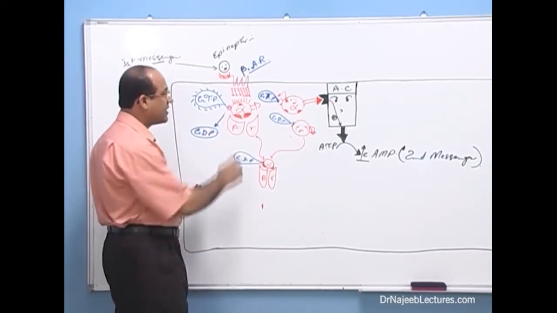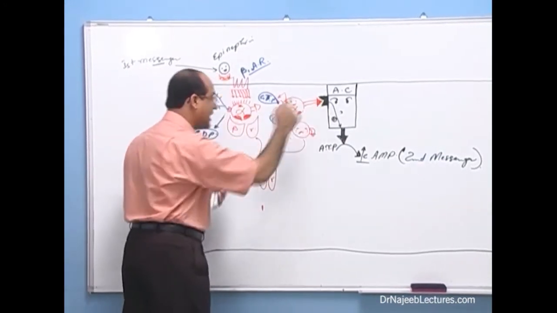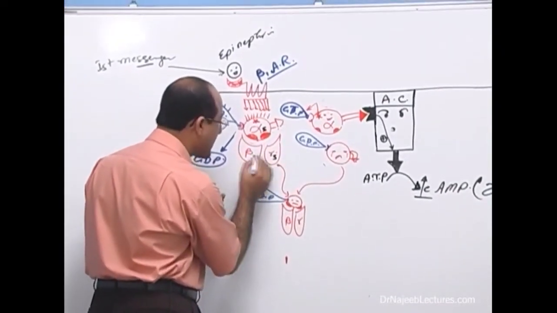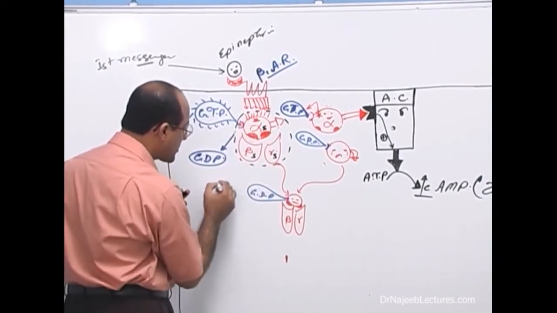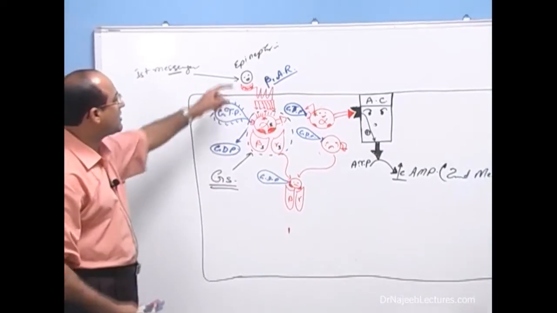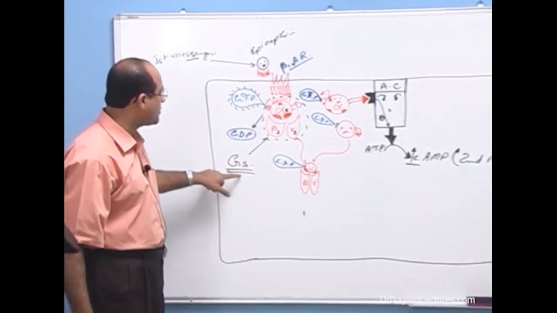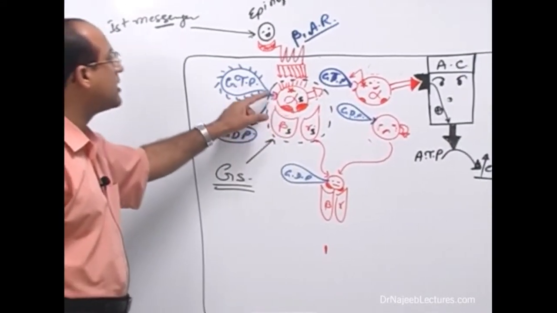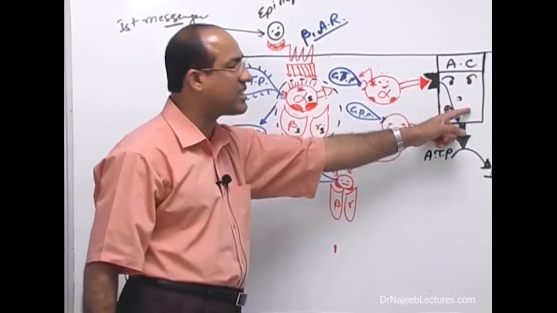Now listen carefully. This G protein, whose alpha component can stimulate adenylyl cyclase, we call it alpha stimulatory. This beta and gamma stimulatory. So whole of this is called which G protein? Whole of it is called G stimulatory proteins. So in a simple way, we can say ligand binds with serpentine receptor, and serpentine receptor is coupled intracellularly with G stimulatory protein, and once G stimulatory protein is stimulated, it loses the GDP, acquires the GTP, and alpha unit with GTP goes and stimulates adenylyl cyclase.